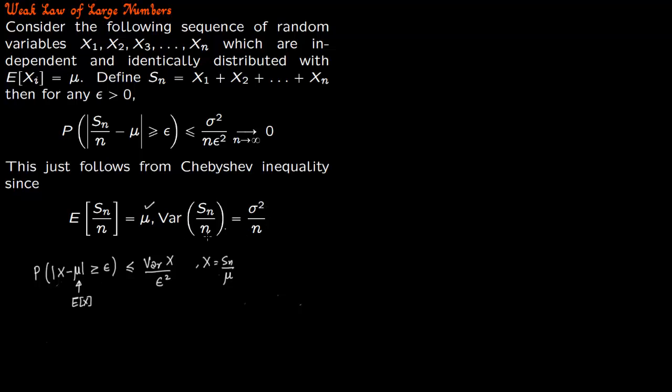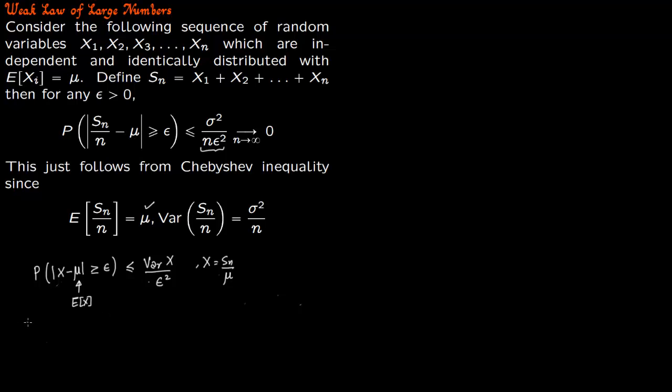If you plug it in here, you get sigma square over n epsilon square. And you can see as n goes to infinity, this entire thing goes to 0. And on this side you get the probability of |Sn by n minus mu|.